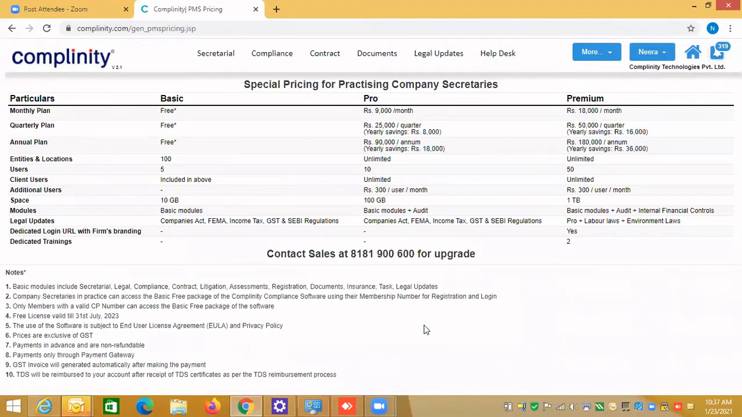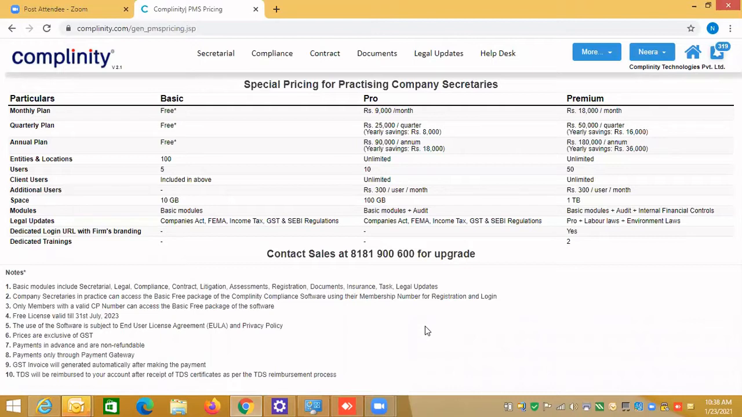In the basic pack, it's free. As I said, the number of entities is 100. The number of users is 5. This means the users of your particular practicing firm, so you can have up to 5 users from your practicing firm use this software. They can have their unique accounts created. For client users, it's not included. The storage space is 10 GB.